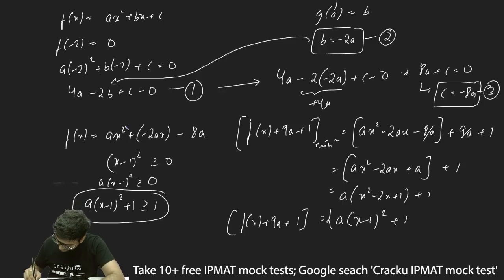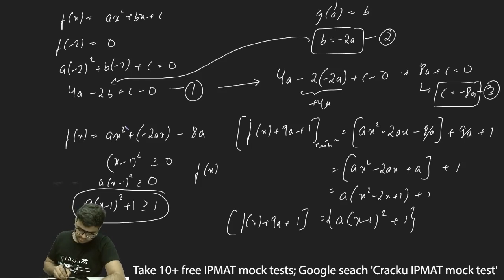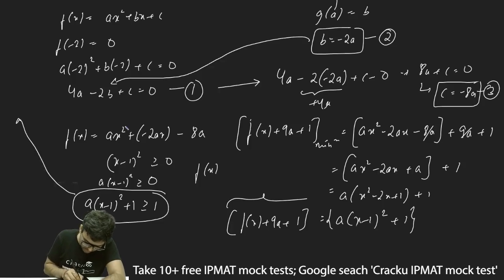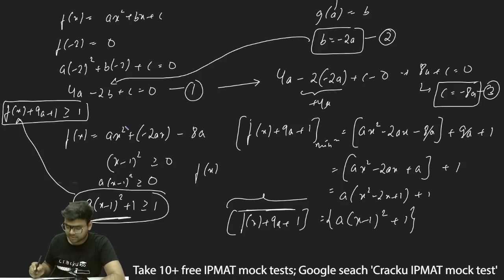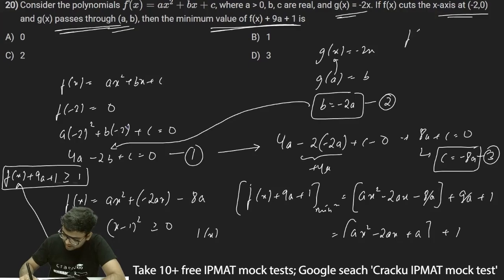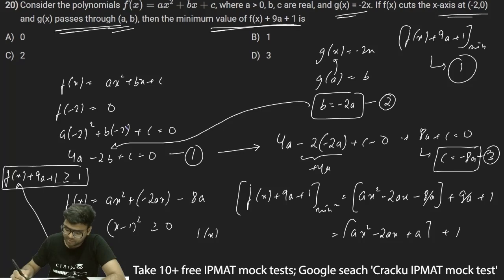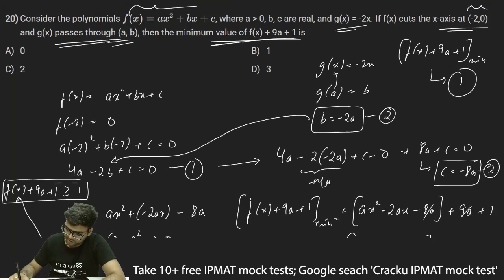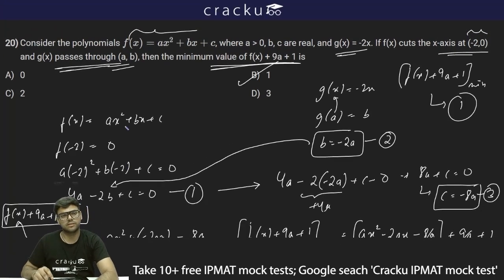So instead of a(x minus 1) whole square plus 1, I can just write f of x plus 9a plus 1. I've just substituted this part with f(x) plus 9a plus 1. So f(x) plus 9a plus 1 will always be greater than or equal to 1. Thus, its minimum value will be 1, because it is always greater than or equal to 1. So the minimum value will be 1, and therefore option B1 is the correct answer.